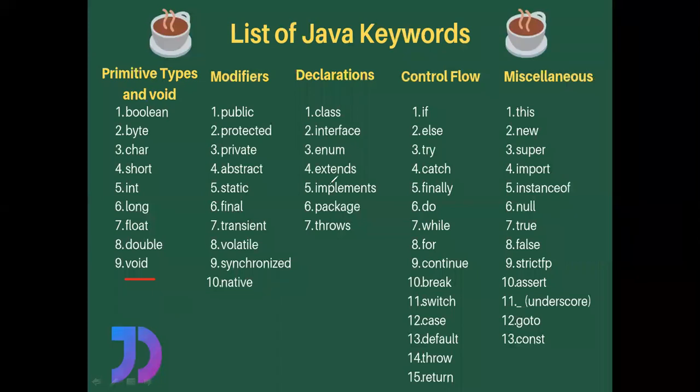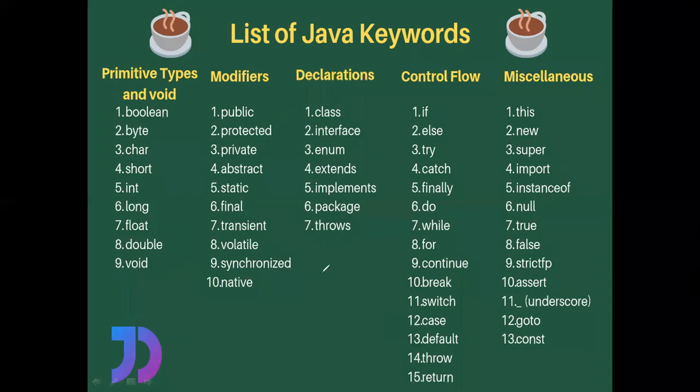And then these are the keywords which come under the modifiers, and people are very much familiar with these three keywords: public, protected, and private, right? If you declare a variable as public, it can be used anywhere in the program. If you declare a variable as protected, it can be used in the same class and its subclass. And if you declare a variable as private, we cannot use it in any other classes, right?